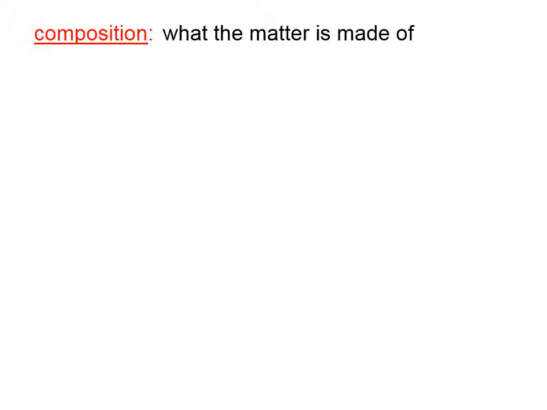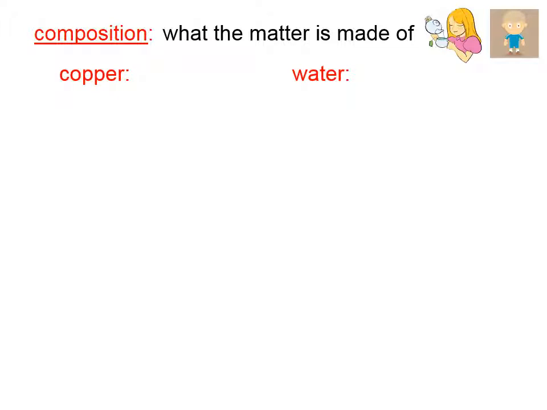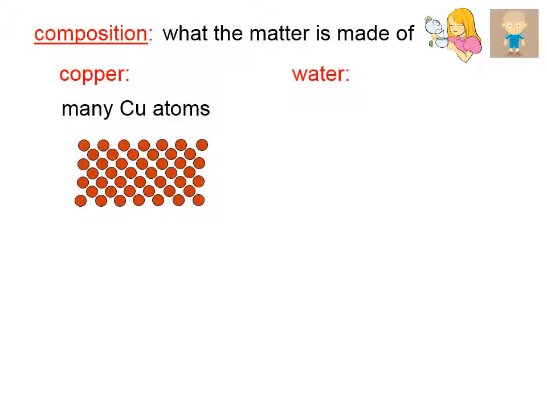The term composition refers to what the matter is made of. The nursery rhyme that says that little girls are made of sugar, spice, and everything nice, and little boys are made of snips and snails and puppy dog tails, is a nursery rhyme about composition. In chemistry, we're going to be concerned about things other than little boys and little girls, such as copper.